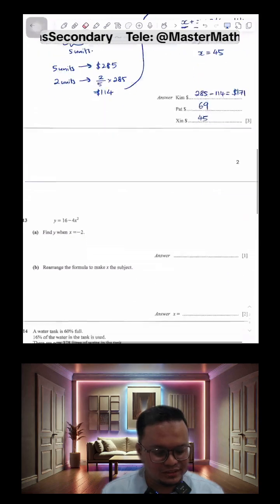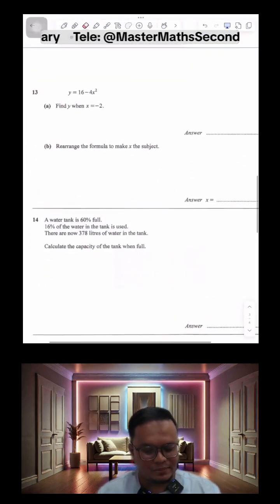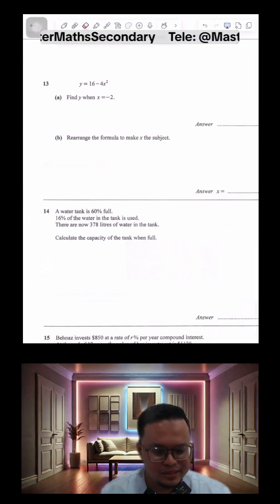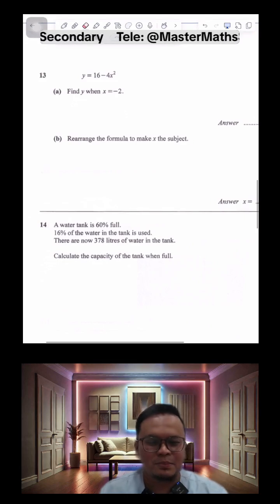Primary school teachers are stingy. Secondary school teachers are more generous, according to Panda Pao. Because she says that the primary school one is like that, only 2 marks.